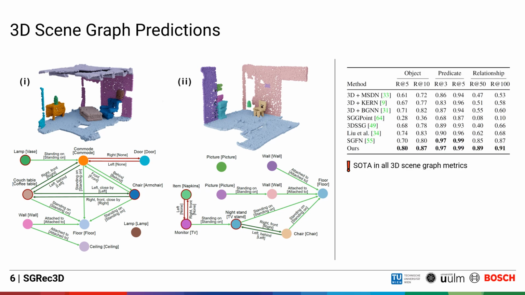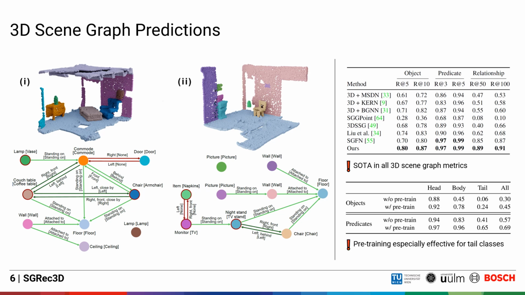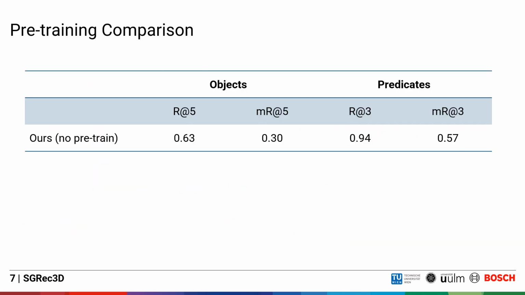Our pre-trained approach achieves state-of-the-art results when compared with recent 3D scene graph baselines that were all trained in a fully supervised manner. We evaluate the individual object predictions as well as the individual predicate predictions as well as a combined relationship prediction of a subject-predicate-object relationship using a top K recall metric. Furthermore, our pre-training approach is especially effective for rare tail-end classes where we see the largest quantitative improvement over the baseline non-pre-trained approach. Our method is the first approach for pre-training a 3D scene graph network.